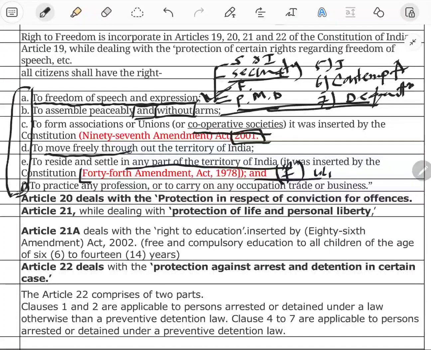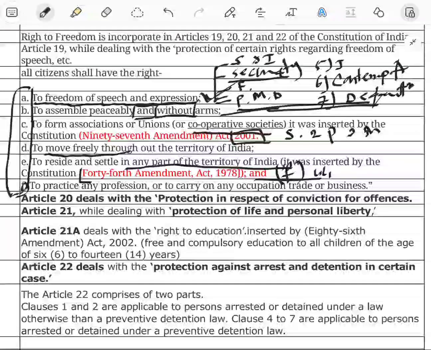First one is sovereignty and integrity of India, next public order, and third one is morality. That's it. Then we have (d) and (e), which deal with the right to move freely throughout India, and the right to reside and settle in any part of the territory of India. The reasonable restrictions are only the general public interest and the interest of Scheduled Tribes.